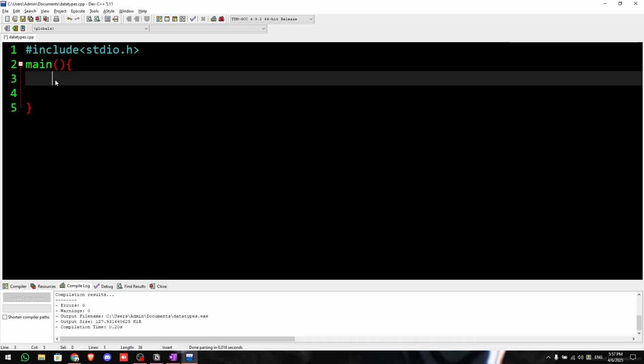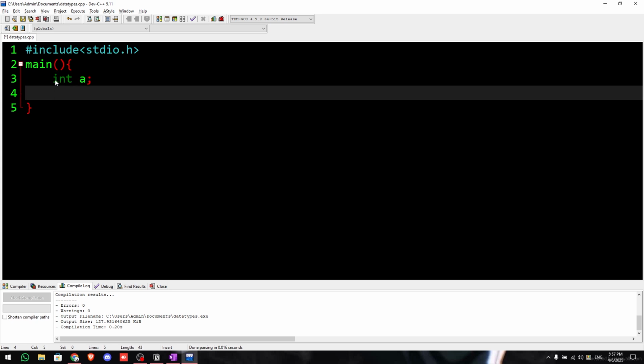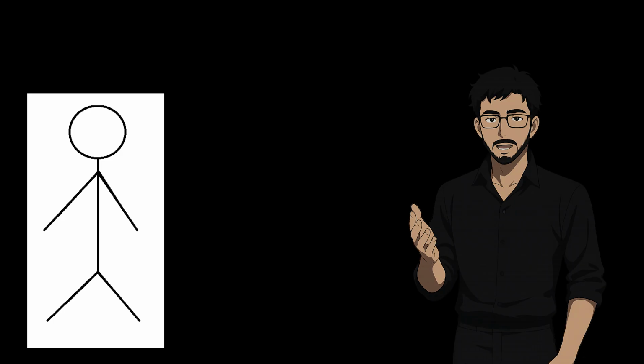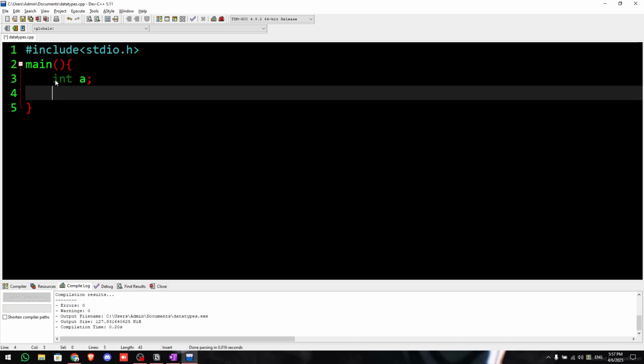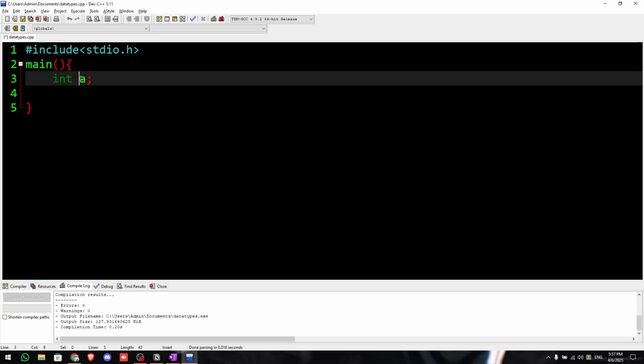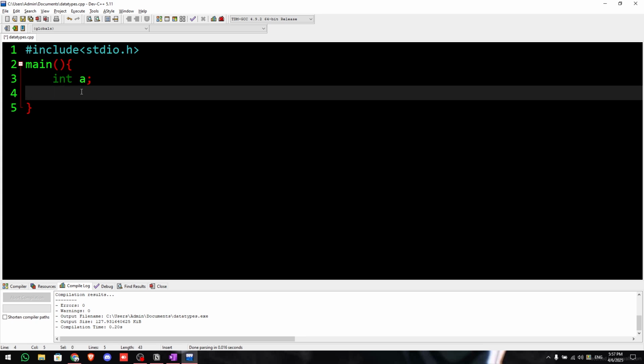In C, how we take input is, first we have to say where we have to store the data. Similarly, whenever we ask someone for a number, we generally write the number down somewhere, right? But for C, we have to tell it where to write it down. Here, let us say the number we give will be written in A. So whenever we call A, the number that C has written will come to us. So now let us take the input.